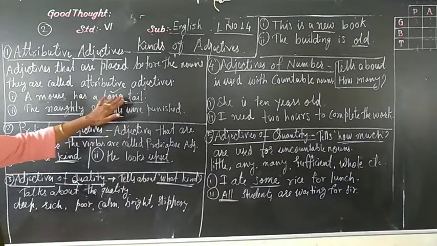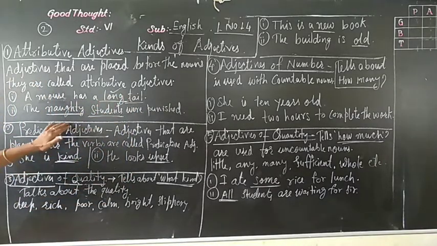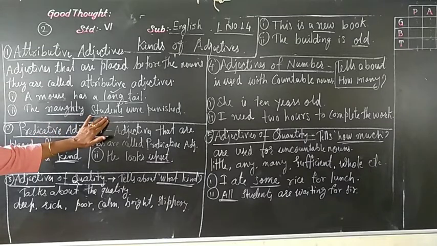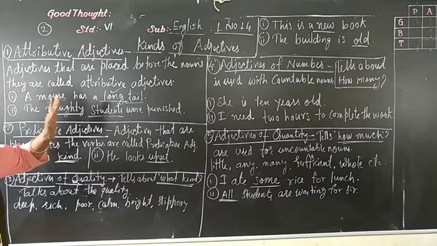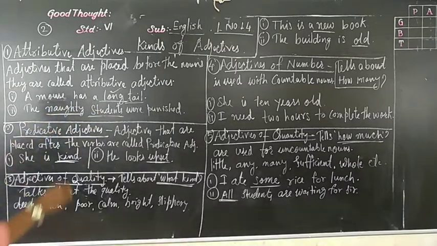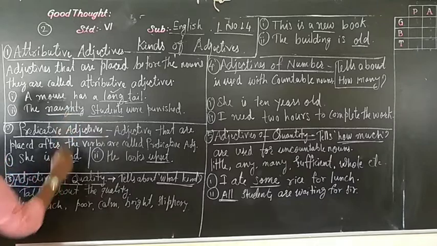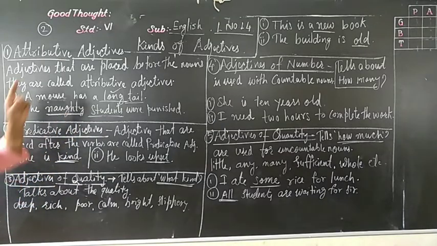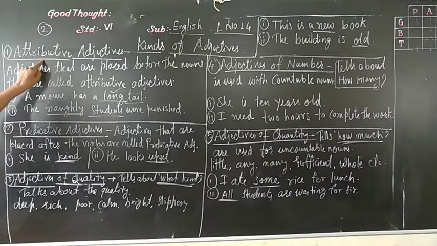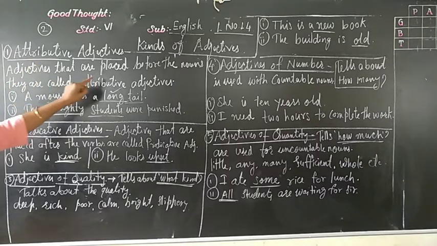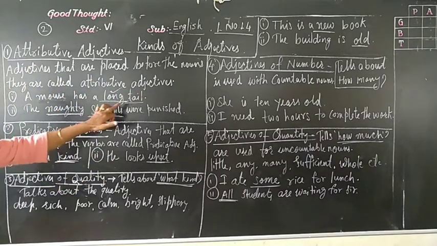A mouse has a long tail, and about students, how are the students? Naughty is there. So here is the adjective. So what is the definition? Attributive adjectives are adjectives that are placed before the noun.